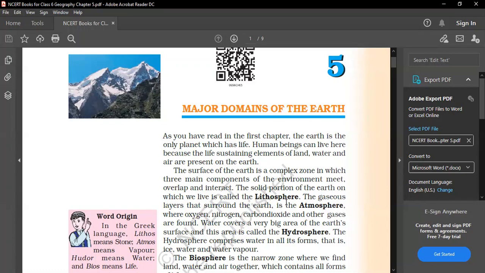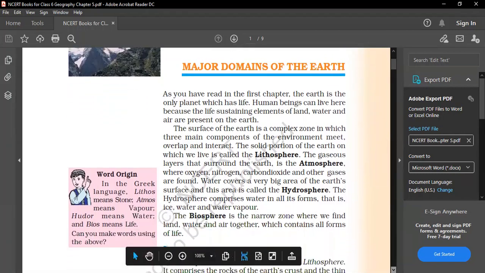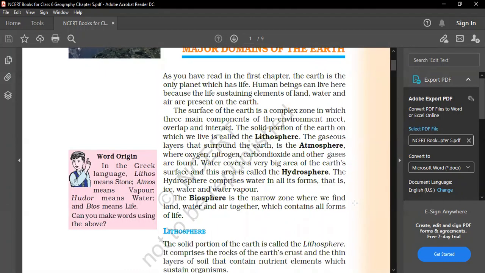The solid portion that we say first is lithosphere, then atmosphere, hydrosphere, then biosphere. First of all, let me tell you what is lithosphere. The solid portion, as you see, the land is there, mountains are there, plateaus are there. These are the solid portion, so that makes the lithosphere. The solid portion on the earth on which we live is called lithosphere.